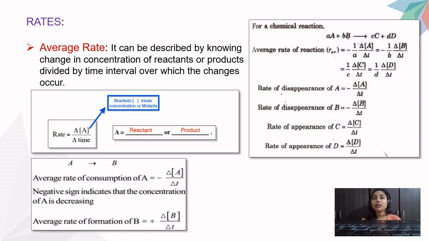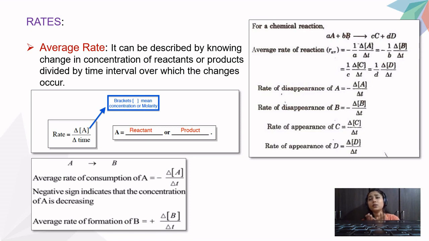I again repeat that square brackets are not used for fashion purposes. Square brackets are used to indicate that you have written concentration. As you can see, for the time t we have not used square brackets because it is not a concentration.